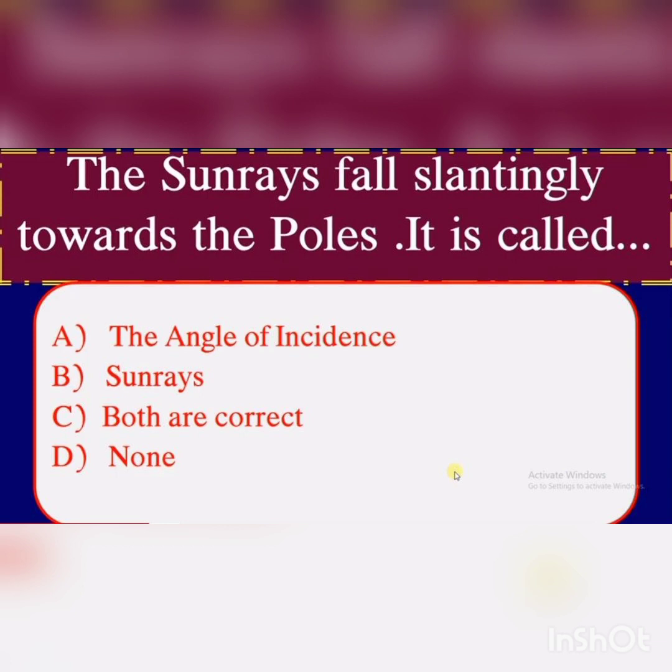The sun rays fall slantingly towards the poles. It is called. A. The angle of incidence. B. Sun rays. C. Both are correct. D. None. Answer is the angle of incidence.